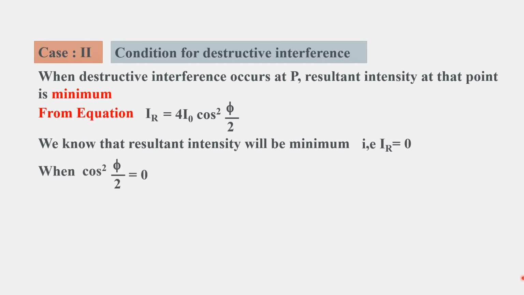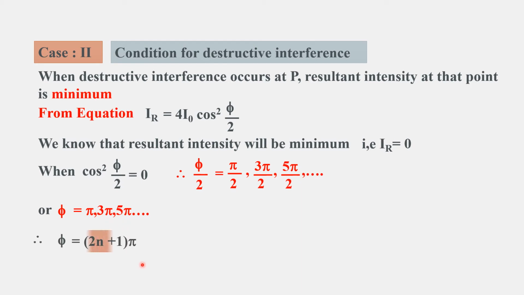When cos²(φ/2) is equal to 0, then φ/2 should be π/2, 3π/2, 5π/2, and so on, an odd multiple of π/2. So φ value will become an odd multiple of π, in general format (2n+1)π, where n is equal to 0, 1, 2 and so on.